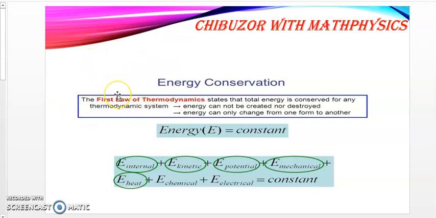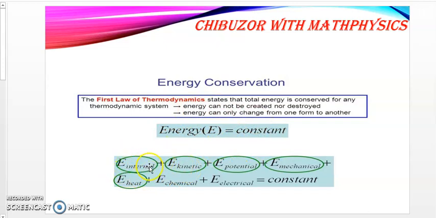So let us take this. Energy conservation is what we refer to in respect to the first law of thermodynamics. The first law of thermodynamics states that energy is conserved for any thermodynamic system, that is to say, energy cannot be created nor destroyed. Energy can only change from one form to another. So energy is constant. Energy will always be constant.